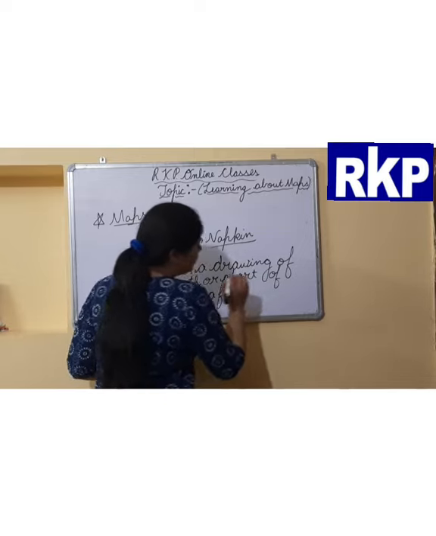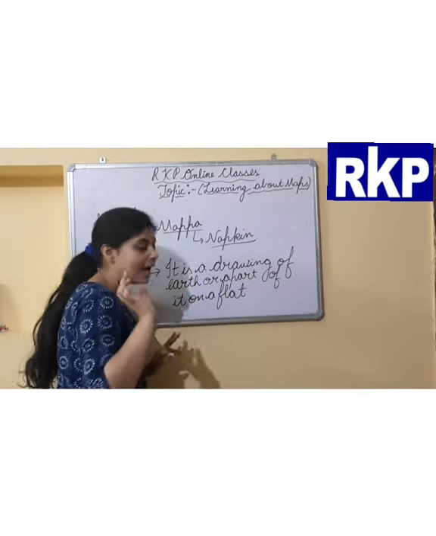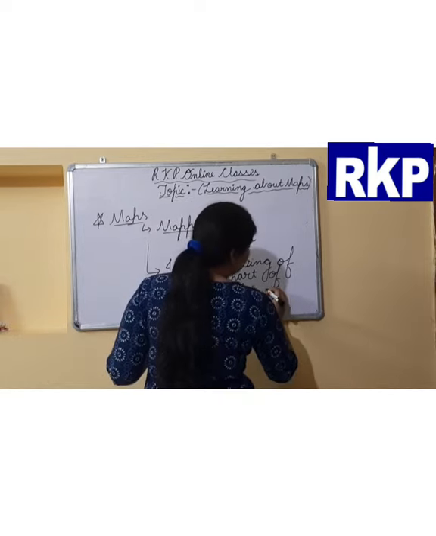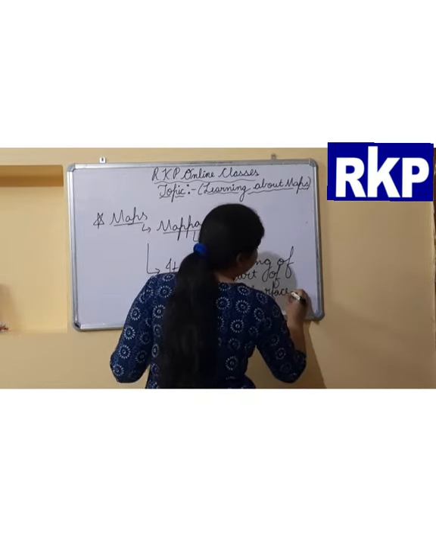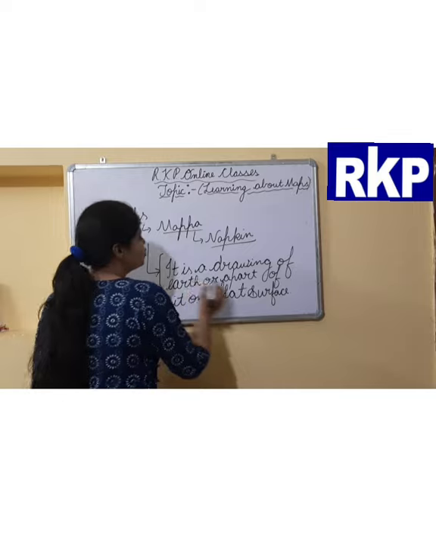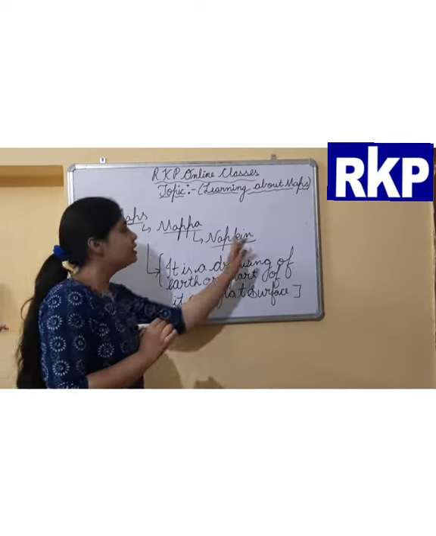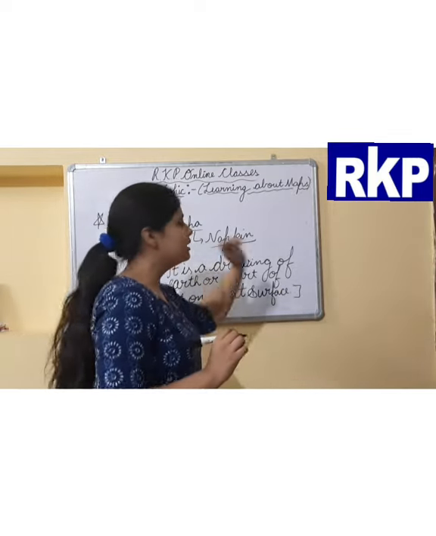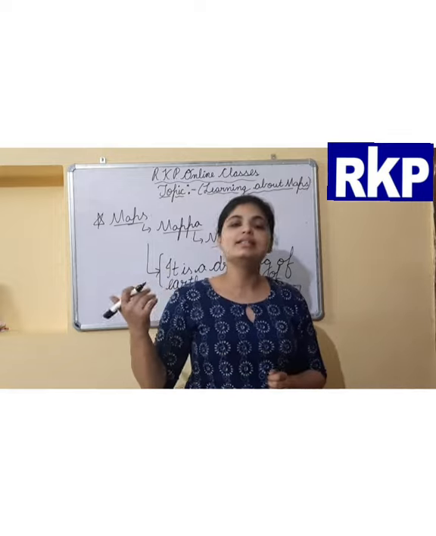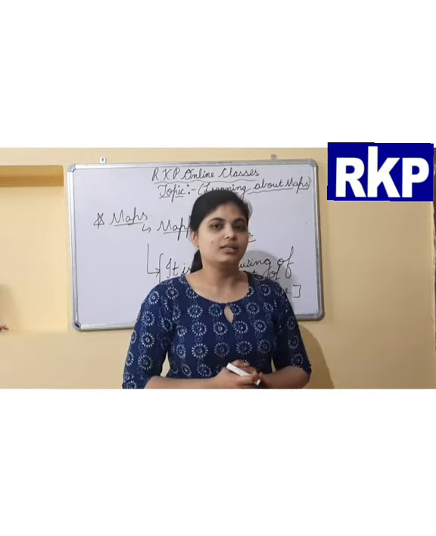A flat surface here means paper. If we are drawing the earth on a flat surface, that is known as a map. It is similar to the napkin. That means at the time of traveling we can easily carry the map with us.